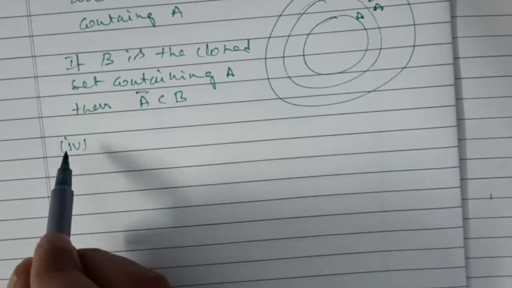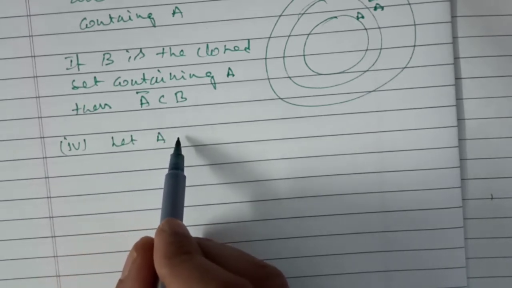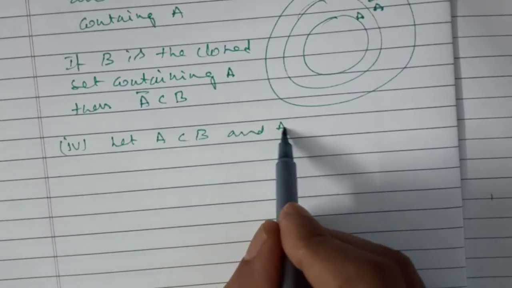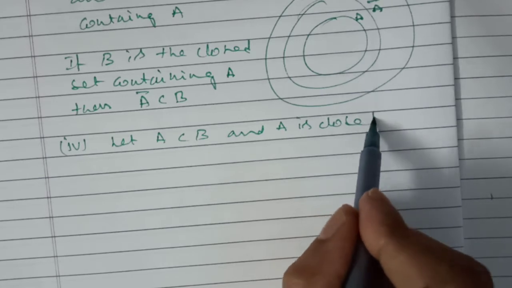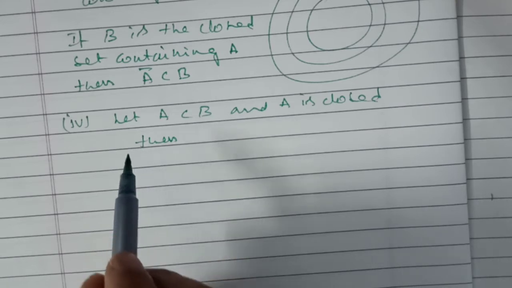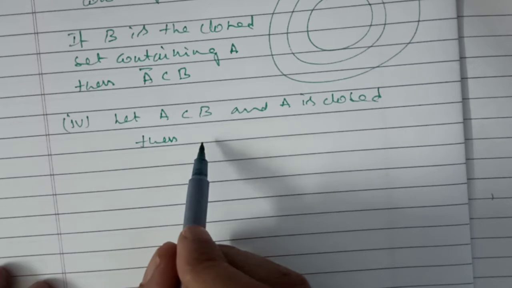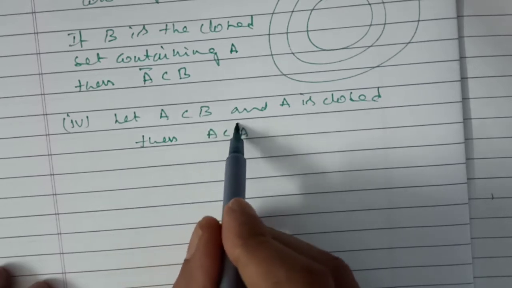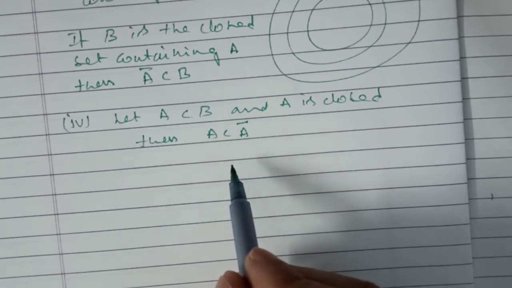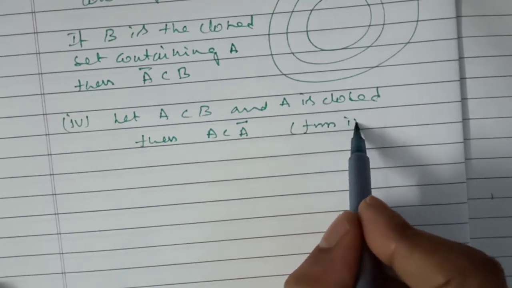Next, fourth point. Let A be a subset of B and A is closed. A is closed implies, or then, A must be a subset of A bar. Even by the example also we can solve, or maybe from the first one.